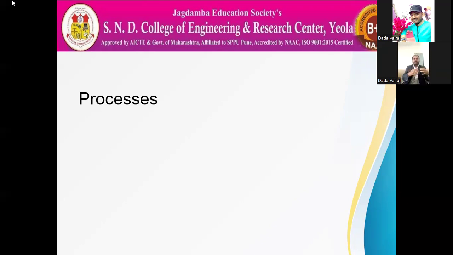The set of instructions which resides on the hard disk is called a program. The set of instructions on a hard disk is called a program. When that program goes to the main memory for its execution, it becomes a process. So every task in the operating system is performed by processes only. So we have to learn this topic today.